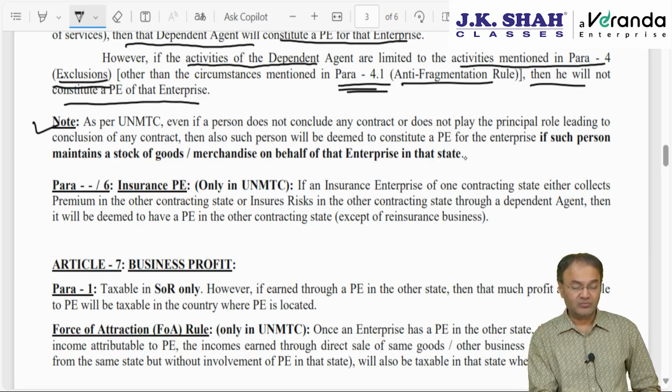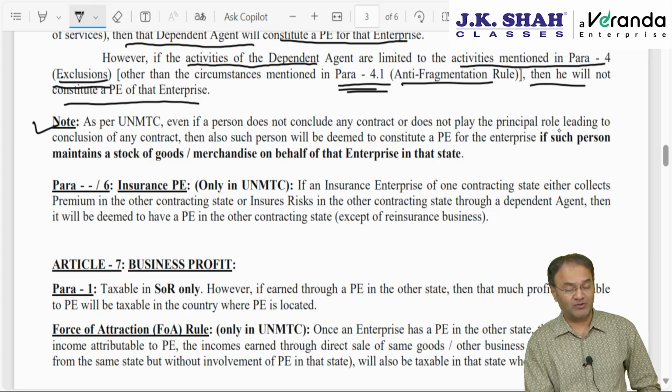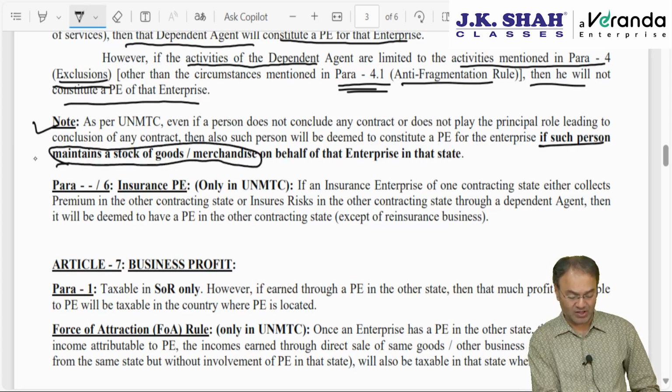Note, according to the UN model, two extra kinds of people will be deemed to be a dependent agent. A person who maintains stock of goods or merchandise, number 1, or who provides storage services.